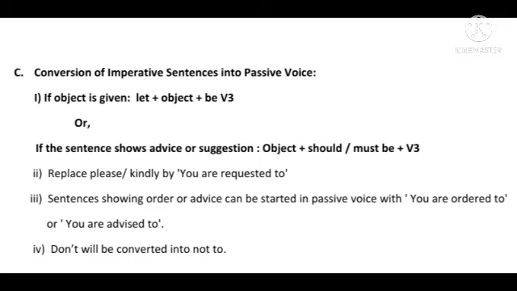The next rule is regarding conversion of imperative sentences into passive voice. If an object is given, we will use the structure let plus object plus be plus the third form of the main verb. Or if the sentence shows advice or suggestion, object plus should or must be plus the third form. Please or kindly are replaced by you are requested to. Sentences showing order or advice can be started in passive voice with you are ordered to or you are advised to.